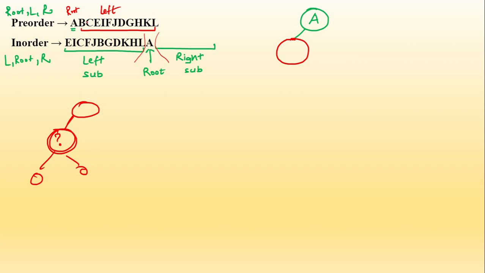Okay. Now what will you find? Now we have this B. Now we look only at the left children. So we have B, C, E, I, F, J, D, G, H, K, L. So B. This means again, in the left also, you have to keep in mind, the same concept is used in the left.